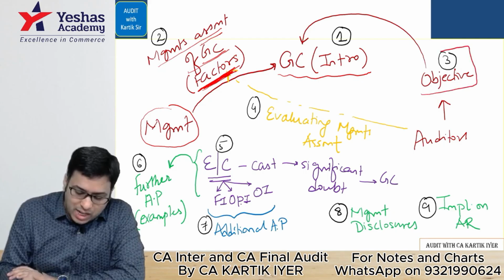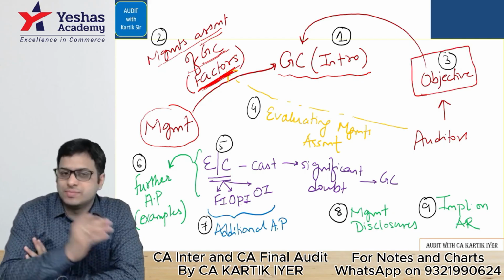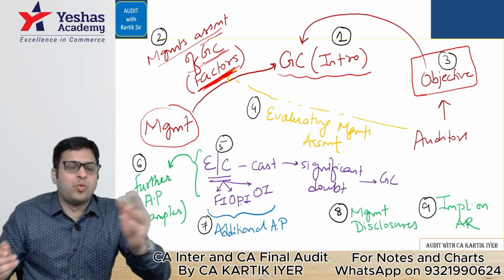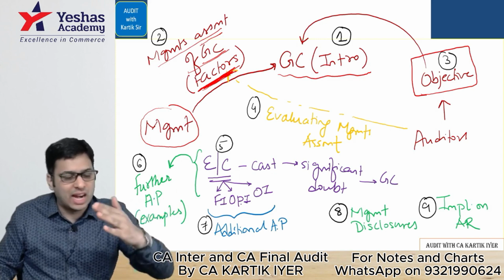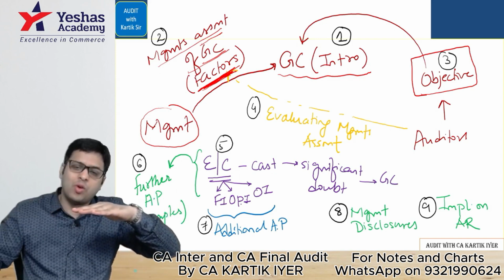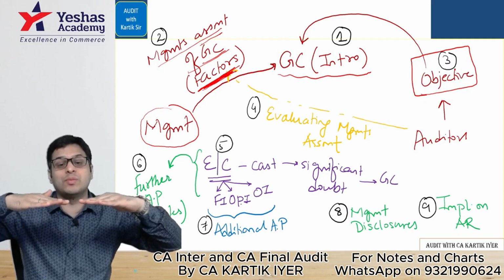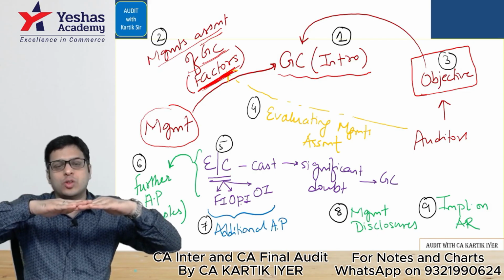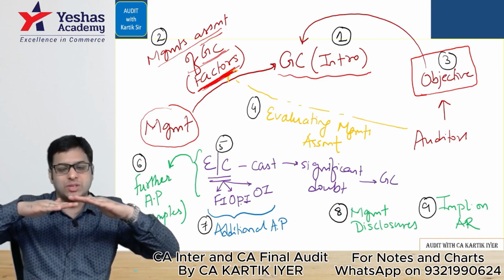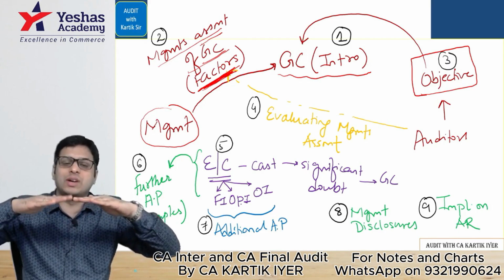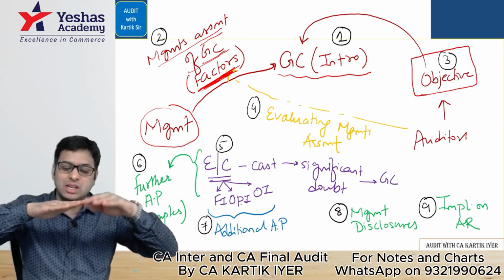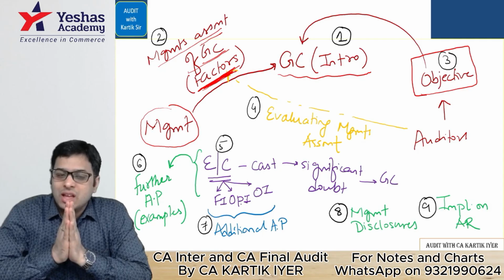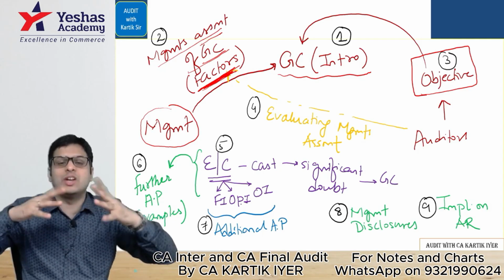Okay. Question number 3. What is the objective of the auditor in this standard? What is the goal of the auditor? The goal of the auditor is very simple. What the management feels about going concern, that is our first left hand here. What the auditor feels about the going concern of the company, that is the second hand here. If that matches, no problem. They are saying they are going to continue the business. We also feel they are going to continue the business. So no problem. Infosys Limited is doing very well, so they are going to continue the business. We also feel they are doing very well. There is no chance that the going concern might get affected. So in that case, if both are in agreement, then no problem.